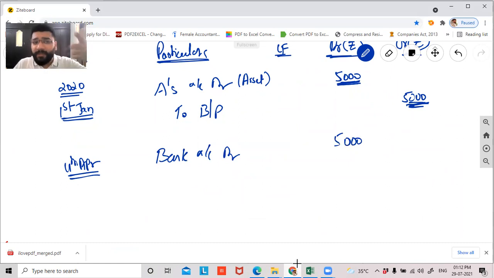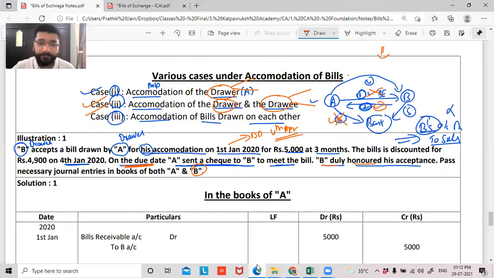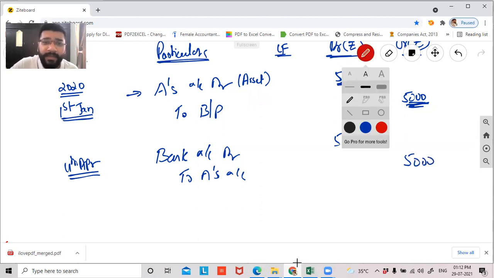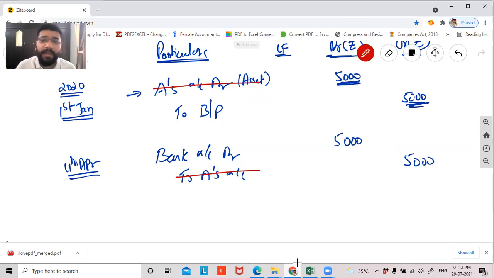And the moment he has received the money, guys, can I say the asset needs to be closed? Yes or no? Yes, sir. So what will be the entry? Bank account debit to A, 5,000 rupees. Money is received, account is closed. So technically, guys, A account is closed by giving a credit and a corresponding debit to bank.